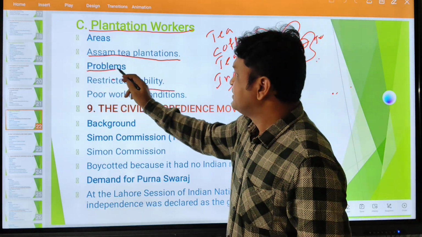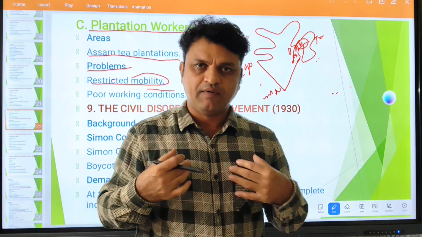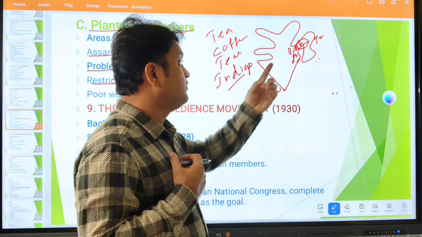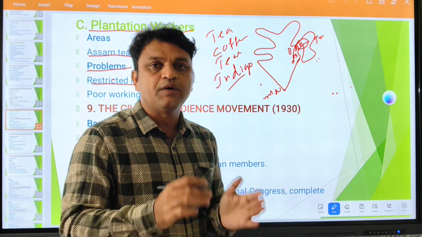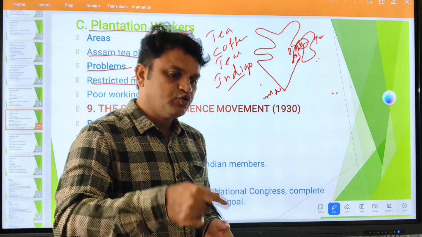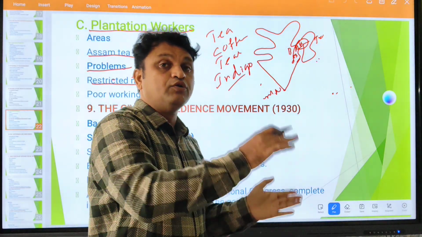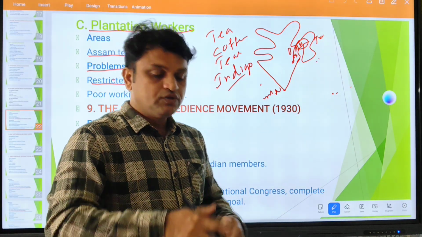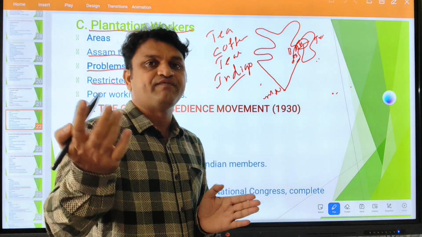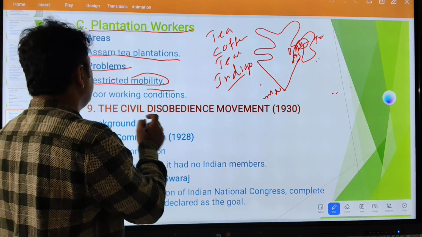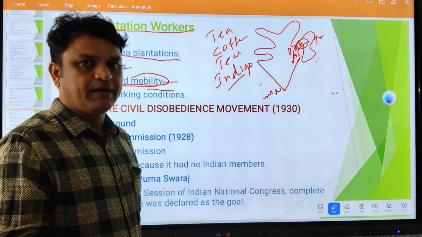So what were the problems? They restricted the mobility of the workers. Suppose I am one of the workers and I want to work as a plantation worker in Assam. I have to sign a contract. I am not supposed to go outside the tea plantation. I should stay within the tea area, within that garden only. They did not allow me to visit my village either. So they put restrictions, not allowing workers to go outside or visit their family members. This was the main problem faced by plantation workers: restricted mobility, meaning moving from one area to another.